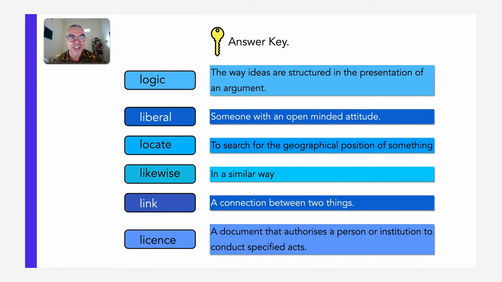I think that one was easy, wasn't it? Likewise matches with in a similar way. Link is a connection between two things. License, a document that authorizes a person or institution to conduct specified acts. All right, let's keep going.